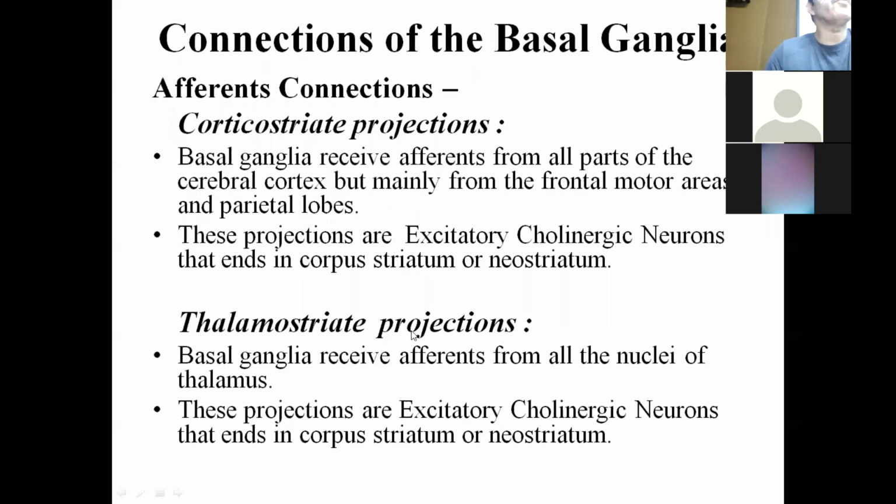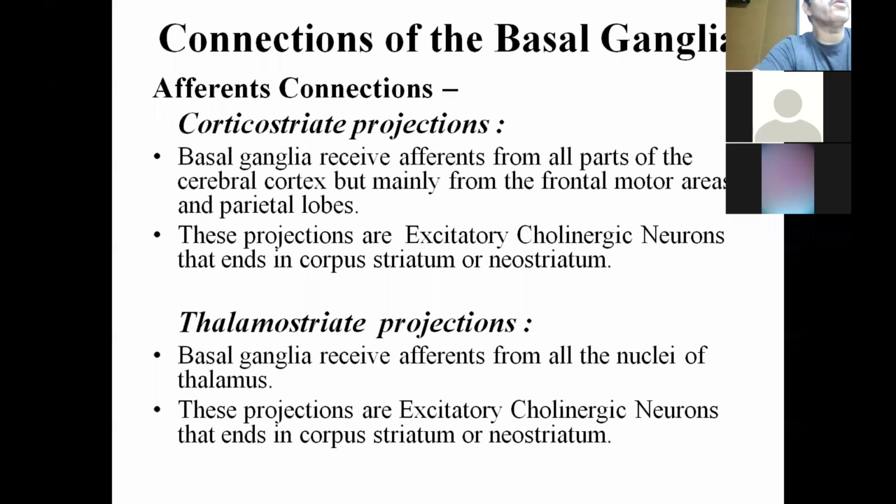Now we will discuss the connections of the basal ganglia. First, the afferent connections, which are nerves coming towards the basal ganglia. The main projections are corticostriate projections and thalamostriate projections.